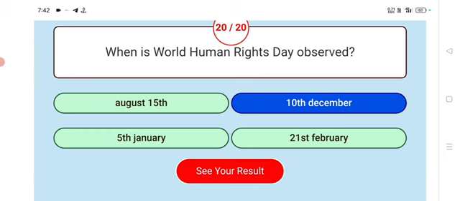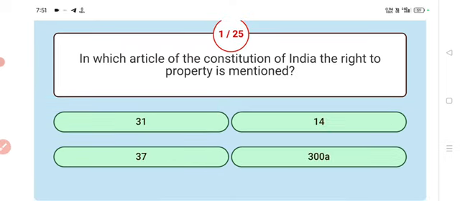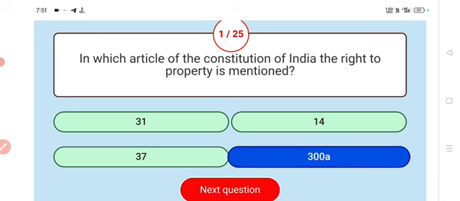Answer 10 December. In which article of the Constitution of India is the right to property mentioned? Answer 300A.